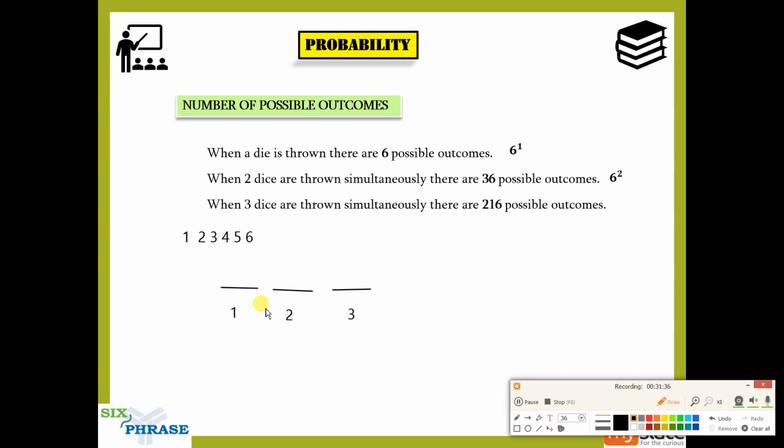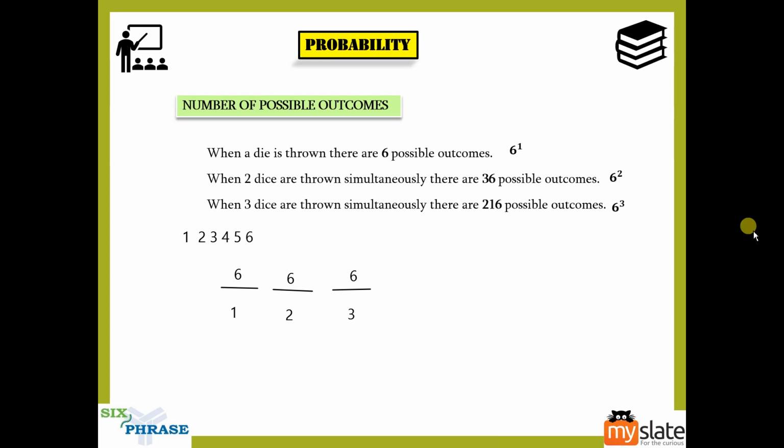Yes, so in how many ways can you fill this space? You can fill this place in six ways, this place in six ways, and this place in six ways, right? Because out of the six values, any one of those could come here. Now again, out of the six values, you can use any one of those values. Out of these six values, you can again use any one of those values, guys. So it is very easy to find. Now what is it? 6 into 6 into 6, 6 cube. Okay, so that is why I would have marked this as 6 cube.